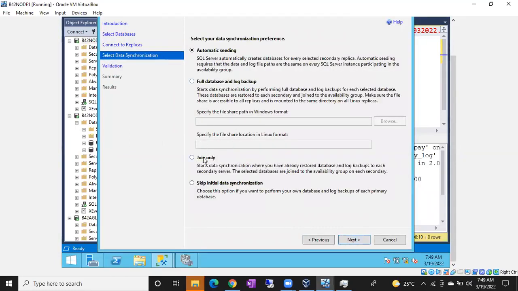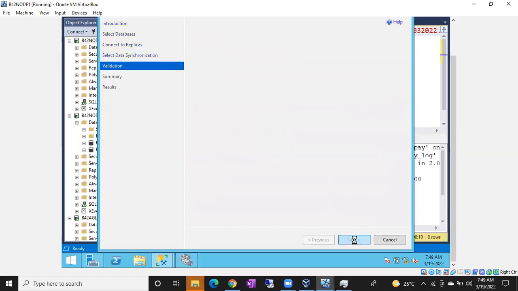And this time what do I have to choose? Automatic seeding or join only? Automatic seeding. Okay. Next. Very easy, guys. But don't use this method for big databases. For the biggest databases, it will take a lot of time and is somewhat risky, guys. Don't practice this method for big databases like 100 GB, 200 GB. Do it for small databases, no issues.